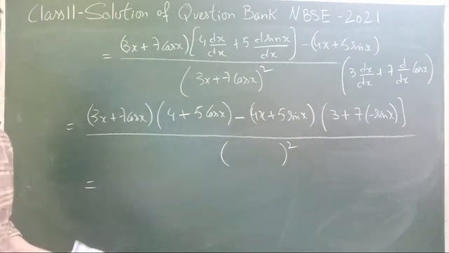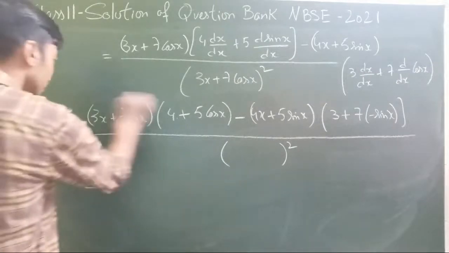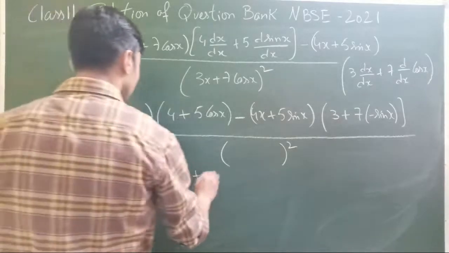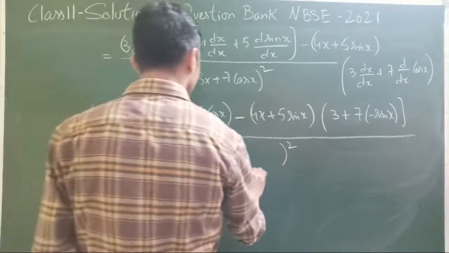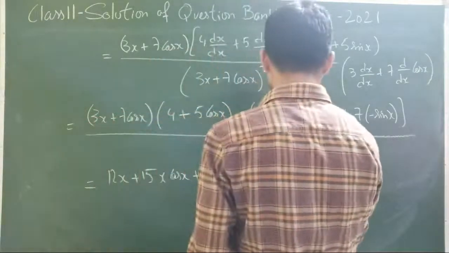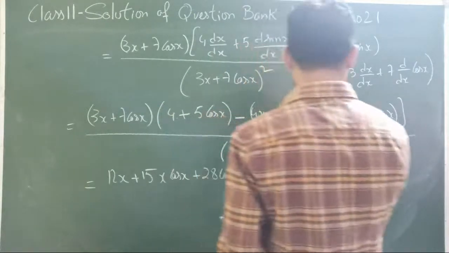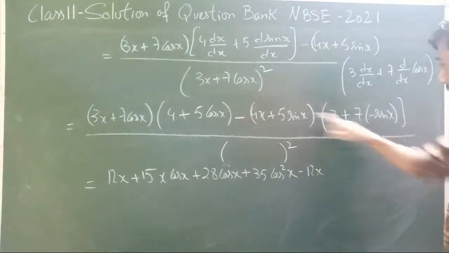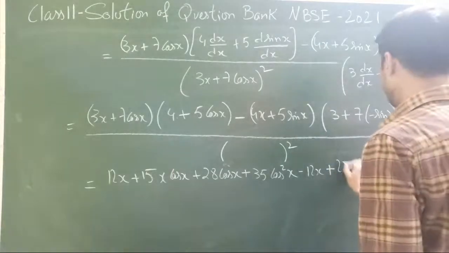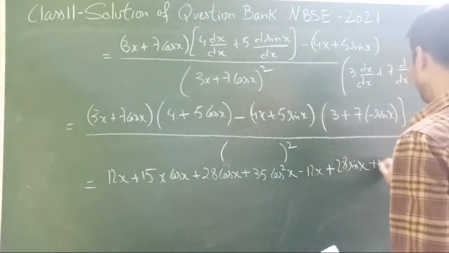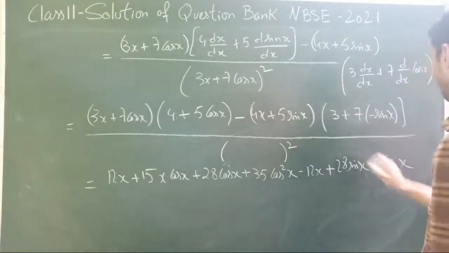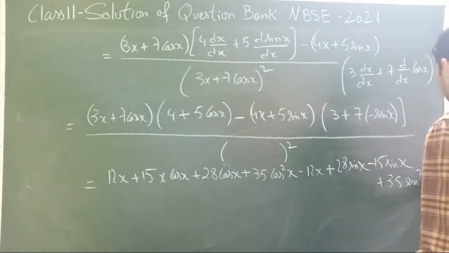So maybe we can multiply and get the solution. 3 4s are 12x plus 3 5s are 15x cos x plus 7 4s are 28 cos x plus 7 5s are 35 cos square x minus, I'm doing it directly, 3 4s are 12x minus, this is already minus, so minus into minus is plus 4x, 4 7s are 28 sin x, this will be minus 15 sin x, and this will be minus plus 35 sin square x.